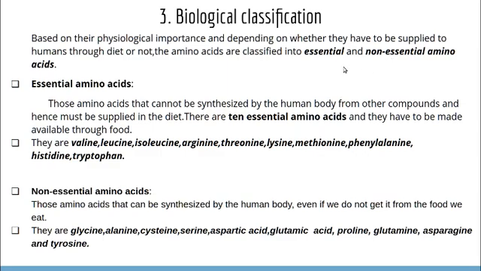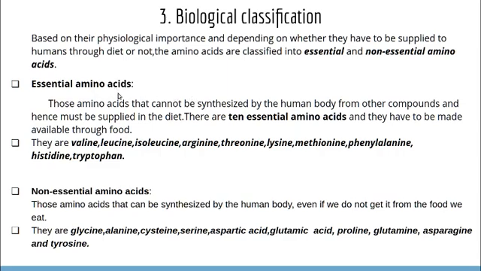That means for maintaining good health we need some amino acids. Our body synthesizes some amino acids. In the case of essential amino acids, they cannot be synthesized by our body, so we have to supply them through diet for maintaining good health.